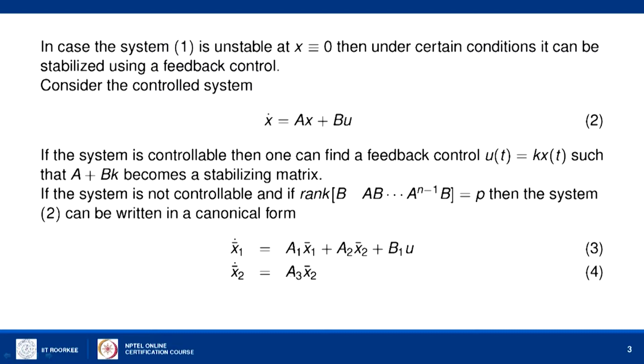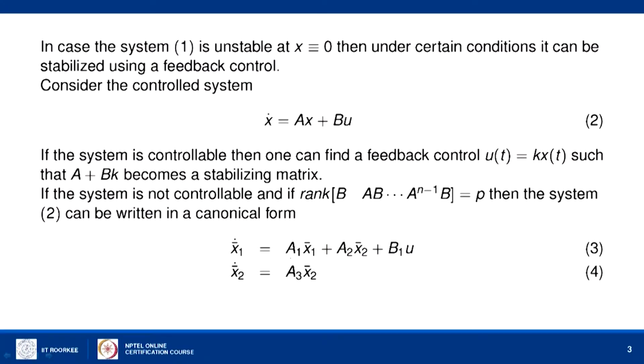Okay. And then substitute that solution x2 in the equation 3, then we will arrive at a system x1 cap dot equal to A1 x1 cap plus B1 u plus some term which is tending to 0 as t tends to infinity, because x2 cap will tend to 0 as t tends to infinity if you assume that A3 is a stable matrix. So, we have a controllable system 3 and the extra term A2 x2 bar is tending to 0 as t tends to infinity.